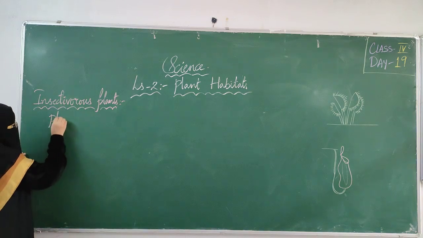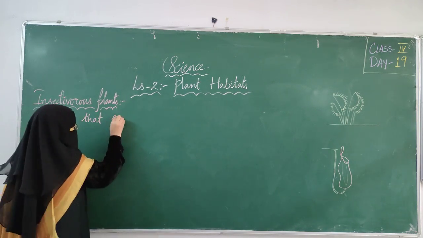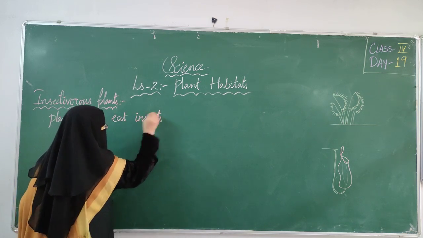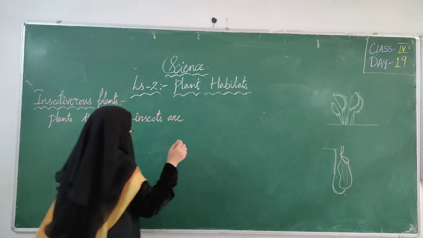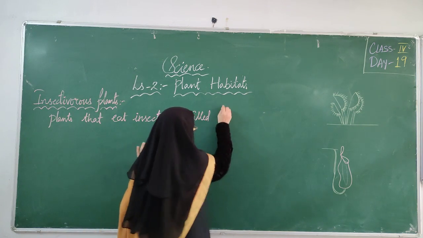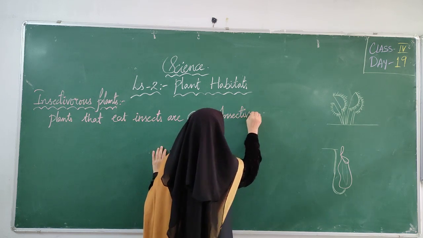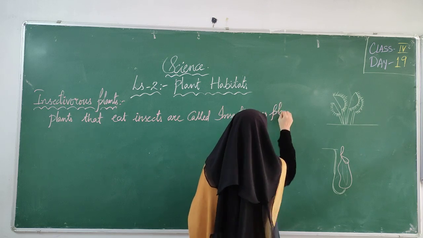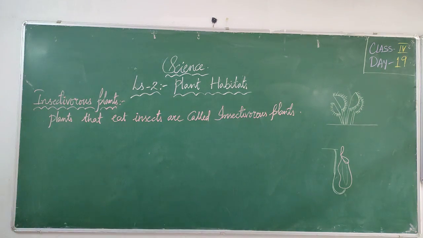Plants that eat insects are called which plants? Insectivorous plants. Plants that eat insects are called insectivorous plants.